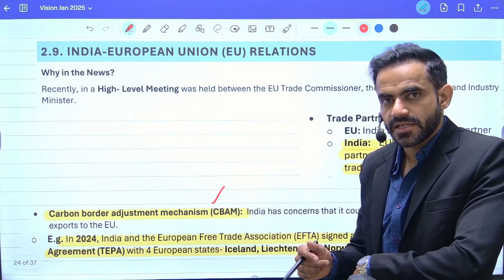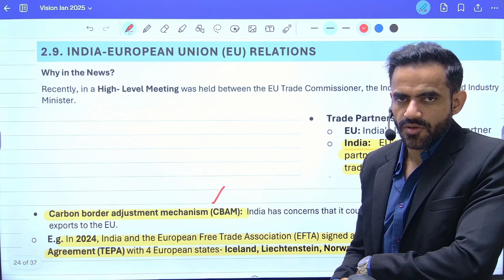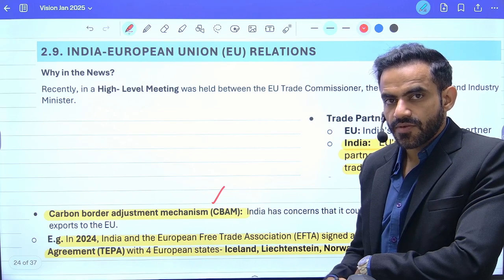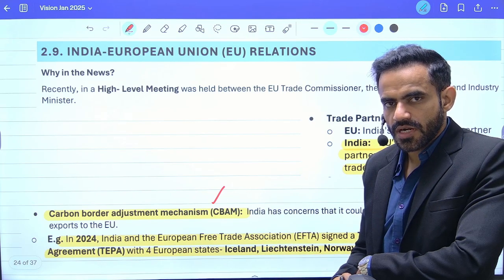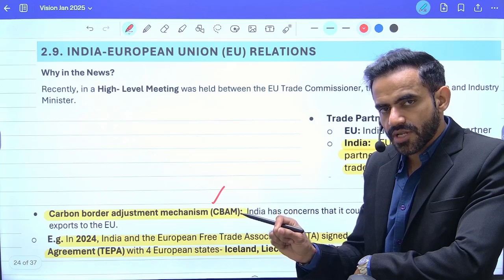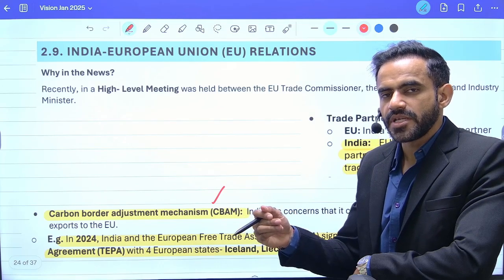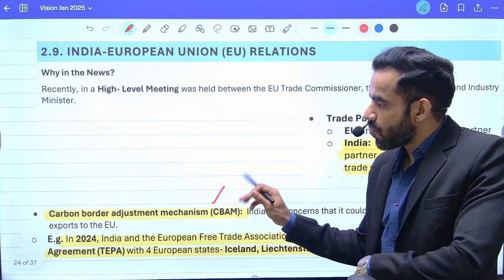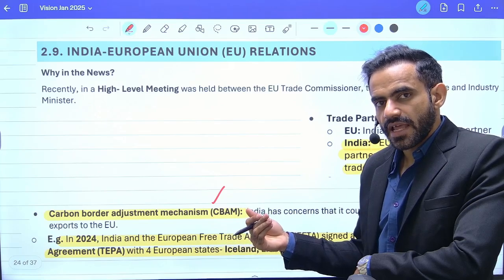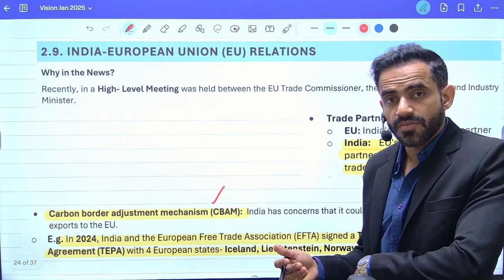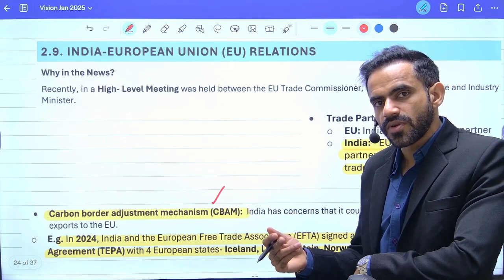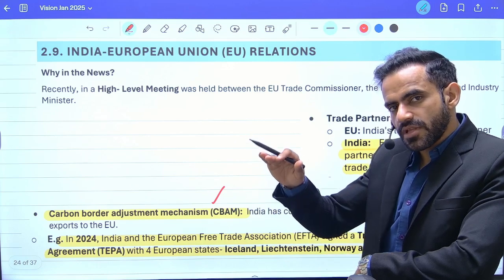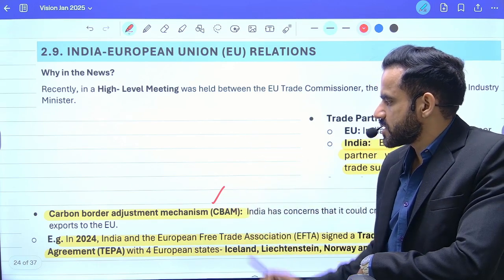For example, let's say India exports steel to the European Union. The EU is saying that we will impose carbon tax on this product because this steel production has led to carbon emission in India. So what will be its impact? Of course, it will have an adverse impact. Why so? Because now our products will be costly in the EU, therefore they will be sold less. That is one such issue.